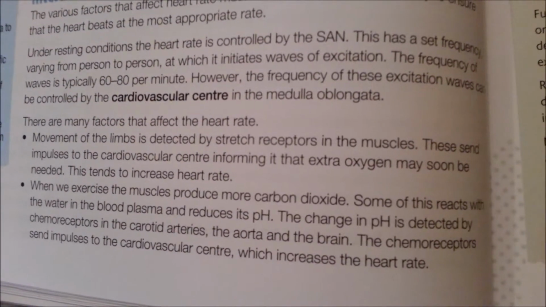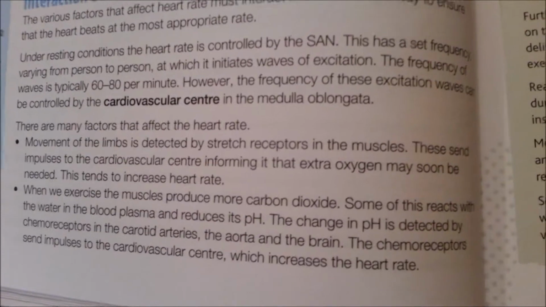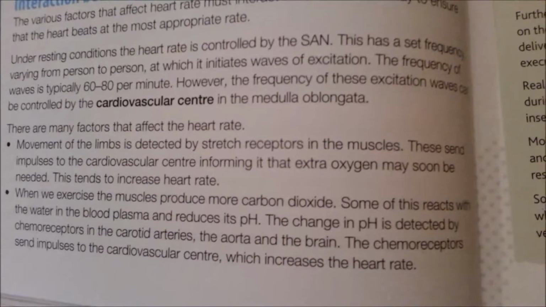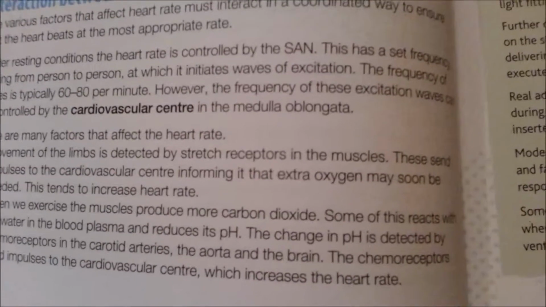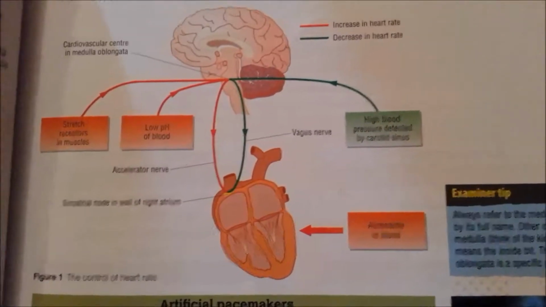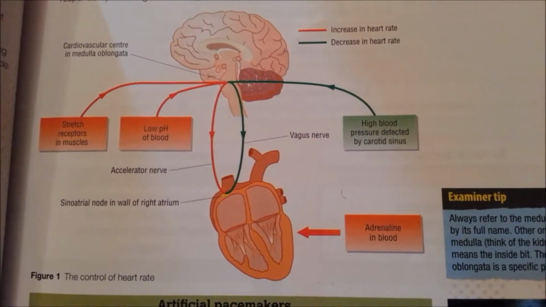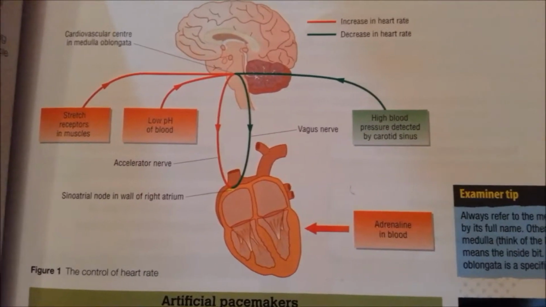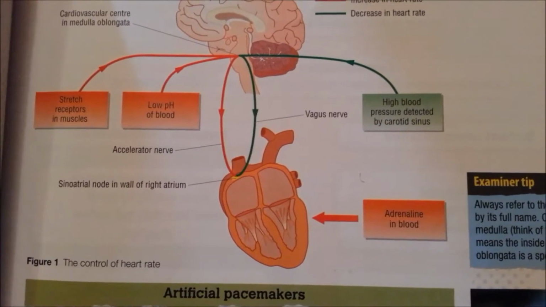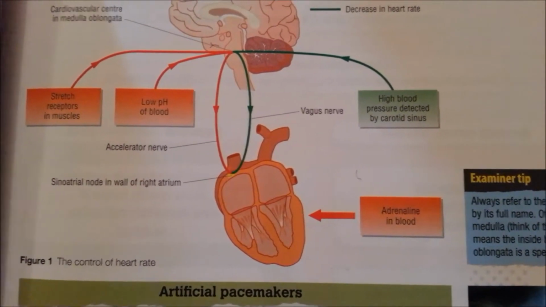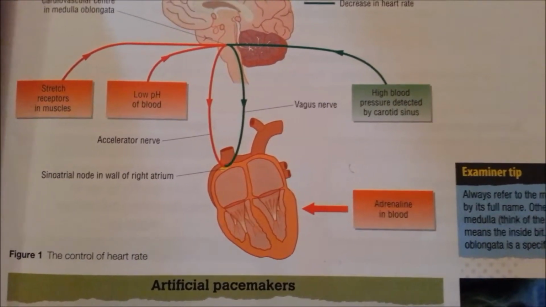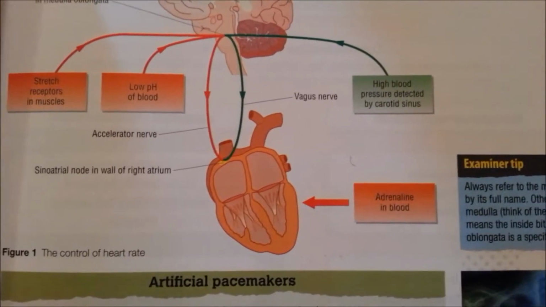Again, there are receptors that send impulses to the cardiovascular center. The chemoreceptors send impulses to the cardiovascular center. This shows a relation to the nervous system again. The diagram here shows parts of the brain and the heart that relate to the control of heart rate and how they relate to the nervous system as well. The parts in red show that when there needs to be an increase in the heart rate, the accelerator nerve is needed. And the parts in green show that when there needs to be a decrease in the heart rate, the vagus nerve is needed.